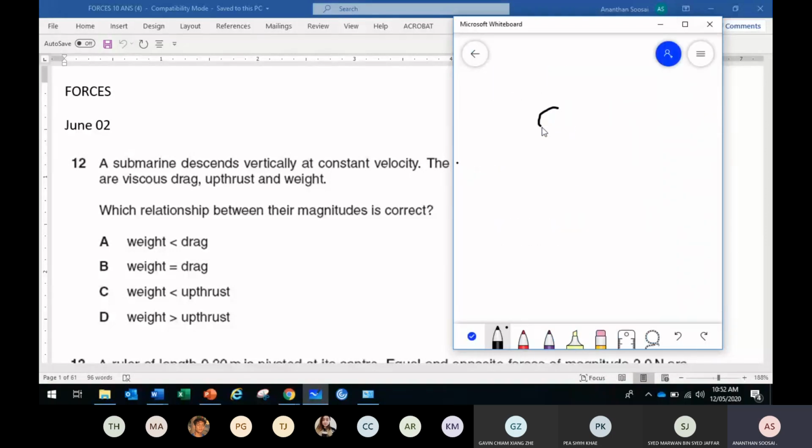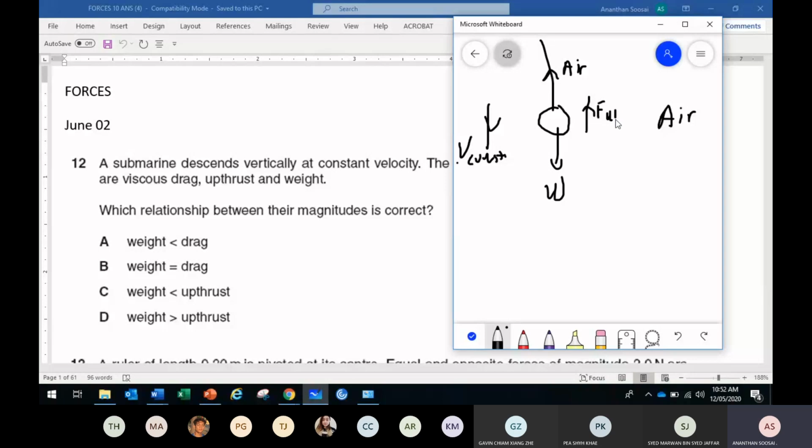If an object moves in the air with a constant velocity downwards, V is constant. So weight acts down. In this case, the air resistance acts up, and the upthrust also acts up, which we normally neglect, but they do consider it in A levels sometimes. Because it moves with a constant velocity, which force is the largest? Which is the second largest? Which is the third largest?